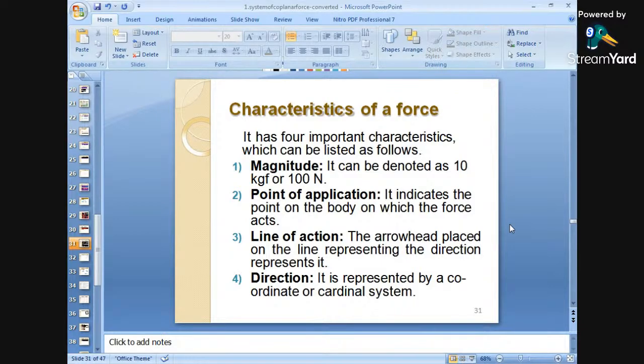What is point of application? It indicates the point on a body on which the force is acting.